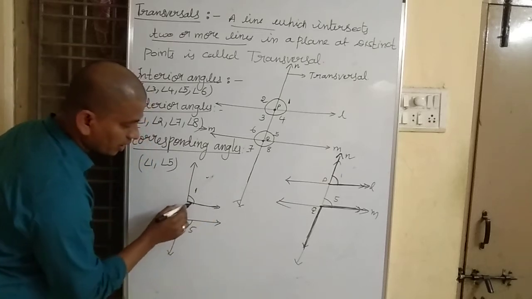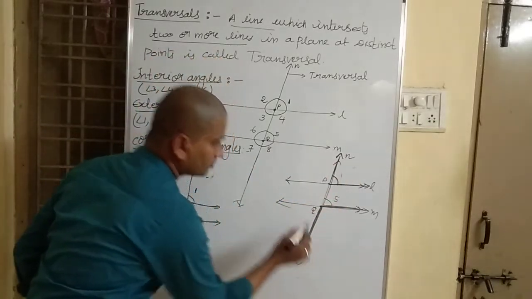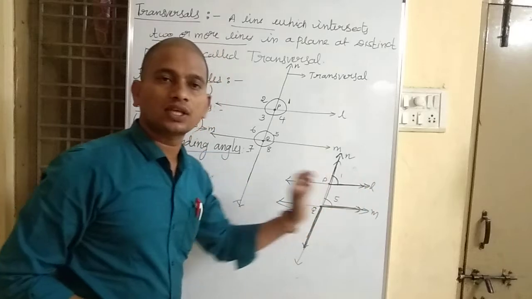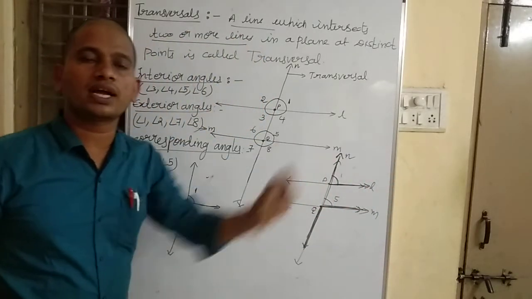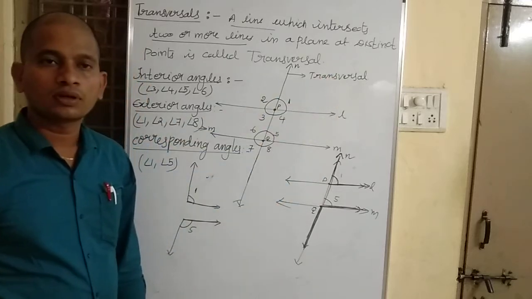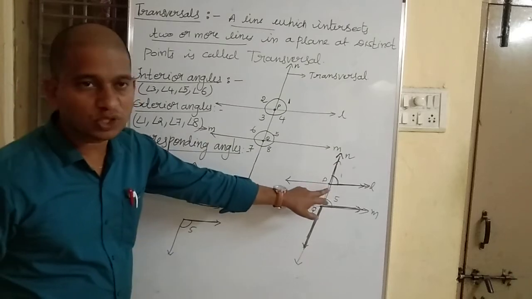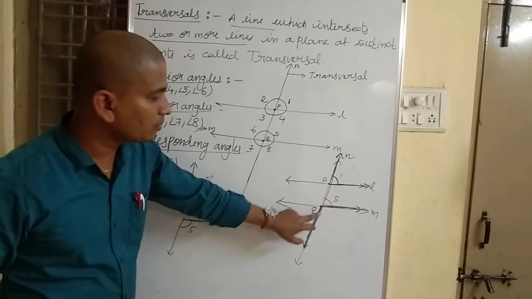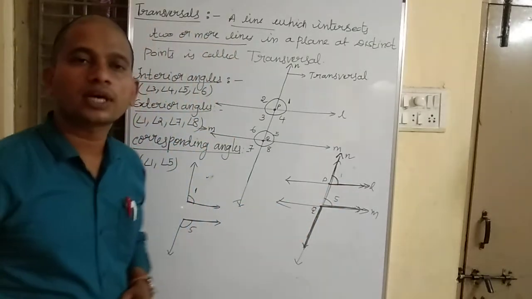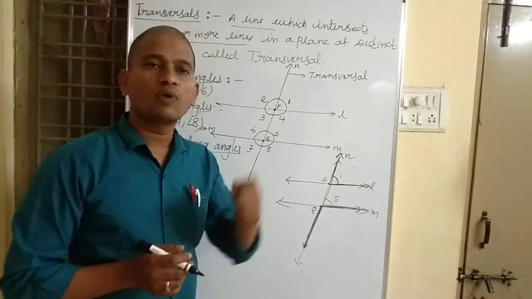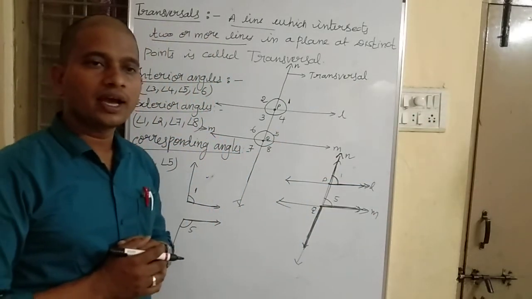One arm of angle 1 and one arm of angle 5, they are on the same side of the transversal. You can see this is our transversal. One arm of both the angles is on the same side of the transversal, and the other arms are going away from each other, in opposite directions from line segment PQ. So here angle 1 and angle 5 are corresponding angles. Simply, we can say one is an exterior angle and one is an interior angle.